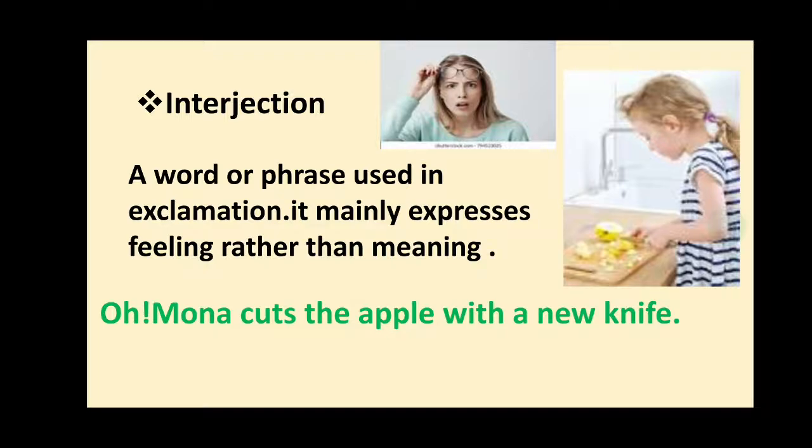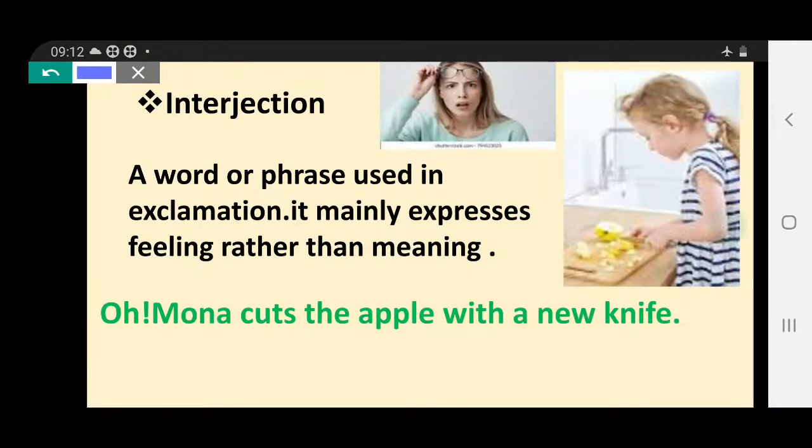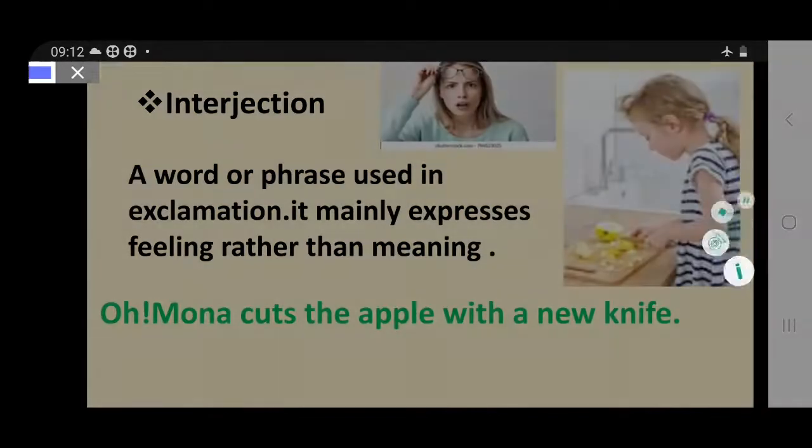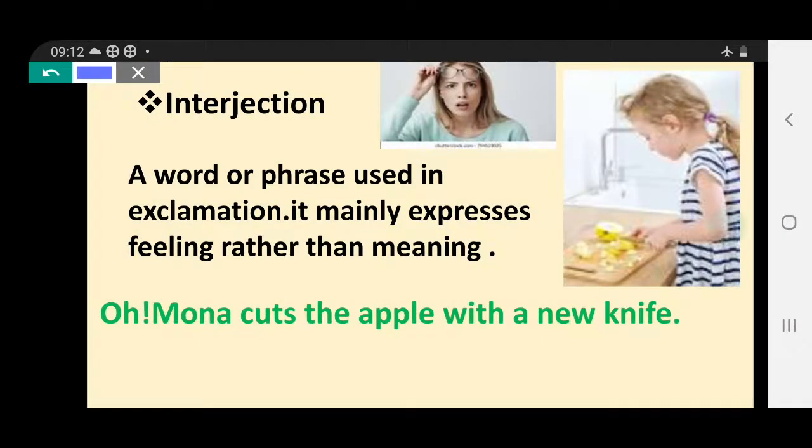If I am giving stress on Mona, it will show the meaning that maybe Mona doesn't like to do any work, but today she is cutting the apple. It's a big thing. Next, if I give stress on apple, Oh, Mona cuts the apple with a new knife, it means maybe Mona doesn't like apple, but today she is sitting with an apple. So it's a big deal.